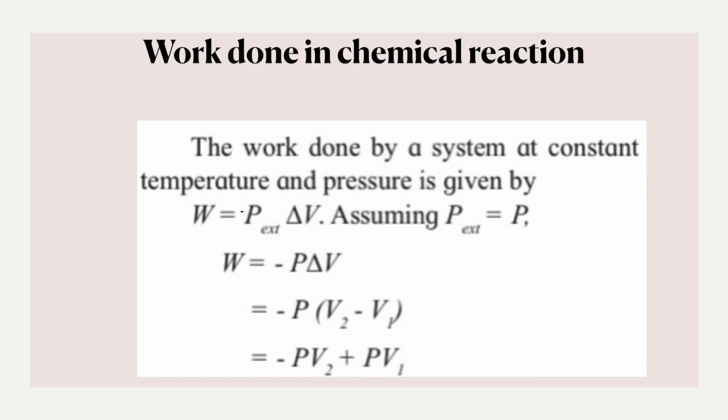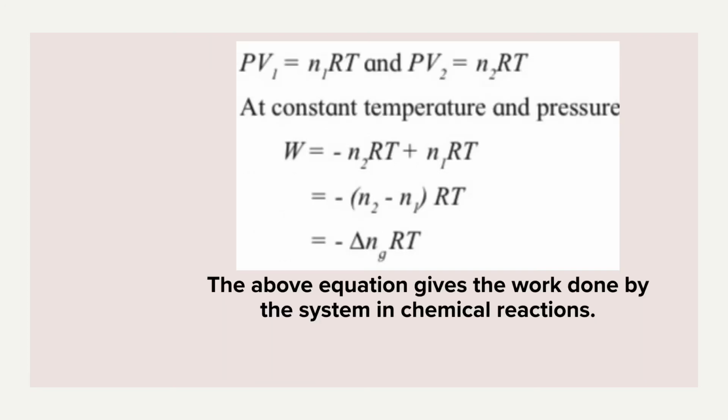So the next thing is we will say that the gases, if ideal, we can apply the ideal gas equation. So we can write down PV1 equal to N1RT and PV2 equal to N2RT. So at constant temperature and pressure, we'll write down W is equal to minus N2RT plus N1RT.